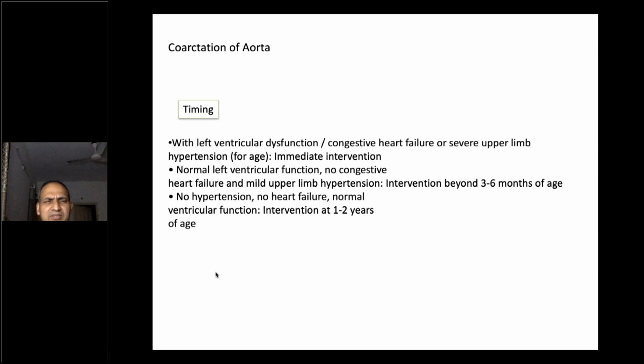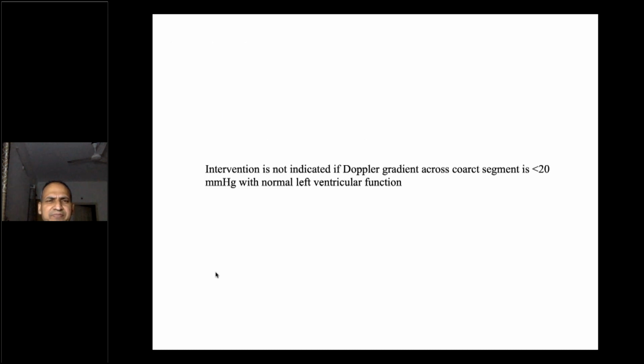If there is no hypertension, no heart failure, normal ventricular function, we do intervention at the age of 1 to 2 years. Now, intervention is not indicated if the Doppler gradient across the coarctation is less than 20 millimeters of mercury with normal left ventricular function. We leave it alone.